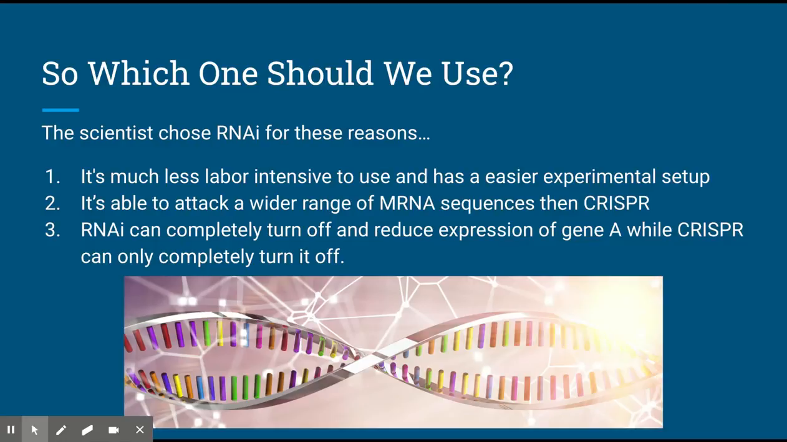After looking over her research, the scientist decided to use RNAi to modify gene A. She chose it for three major reasons. Firstly, it's an easier experiment to set up and much less labor-intensive to use. Secondly, it's able to attack a wider range of mRNA sequences than CRISPR can. And lastly, RNAi can both turn off the gene and reduce expression of the gene, while CRISPR can only turn off the gene entirely.